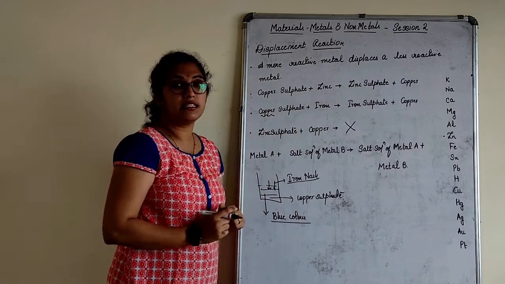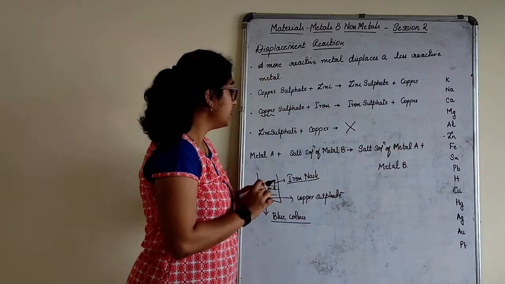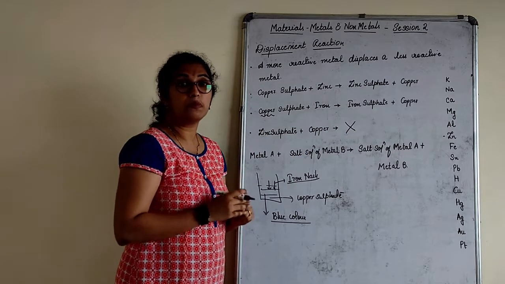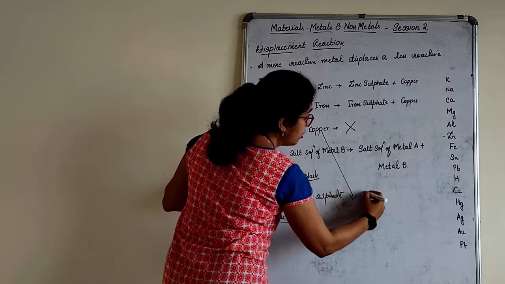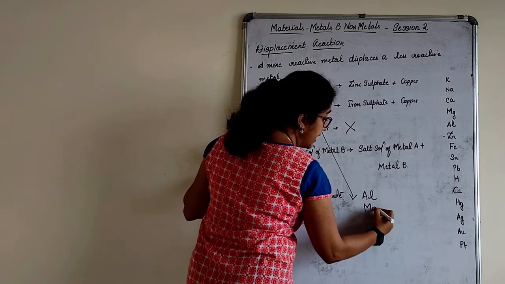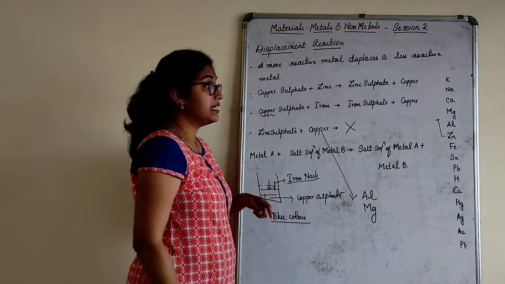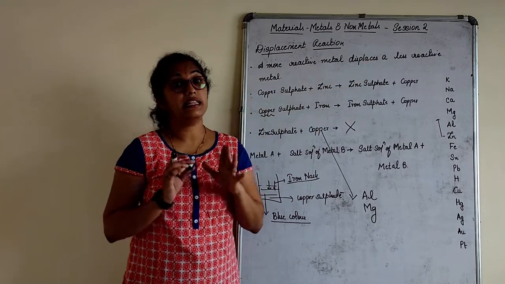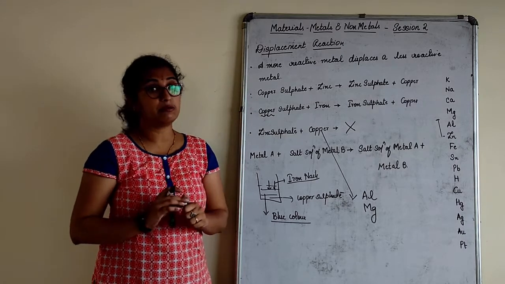Can you look at the series and tell me which is stronger? Zinc is stronger than copper, right? When I use zinc sulfate and copper, how can copper replace zinc? Not possible. Instead of copper, if I use aluminium, can it replace? Yes. Instead of aluminium, if I use magnesium, anything above zinc, can it replace? Yes. So always a more reactive metal displaces a less reactive metal. That reaction is called a displacement reaction.